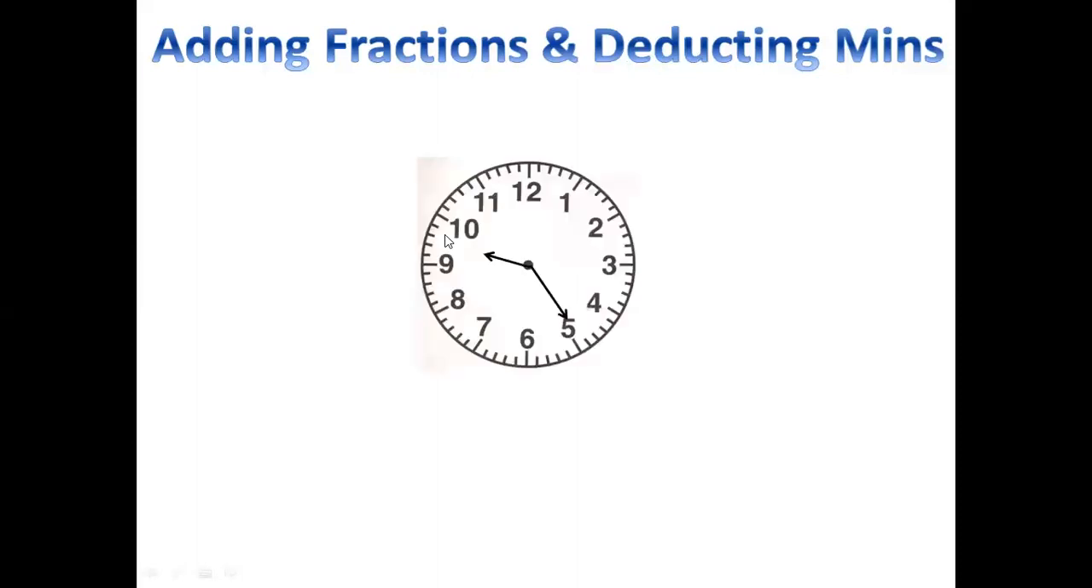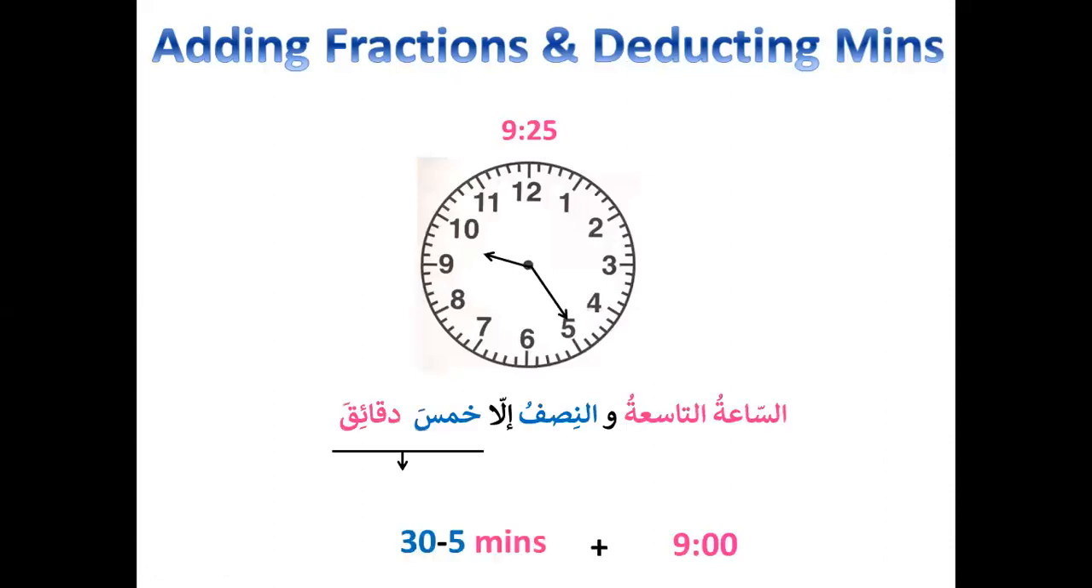So 9:25 would be again, you have 9 o'clock plus, you add first half an hour, and then you minus 5 minutes. This is the construction. So first you say 9 o'clock, that is as-sa'atu tasiyatu, add half an hour, nisfu, minus, how will you minus? Illa khamsa daqa'iqa.